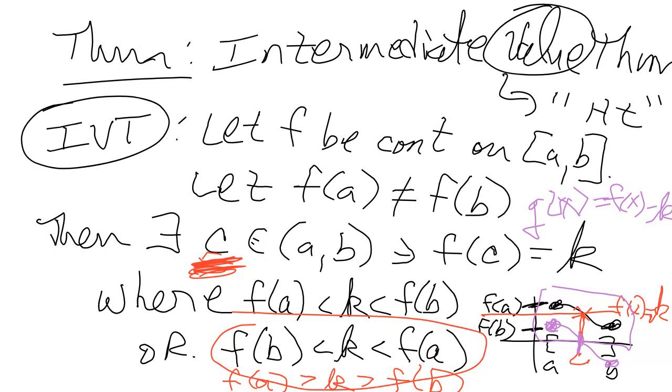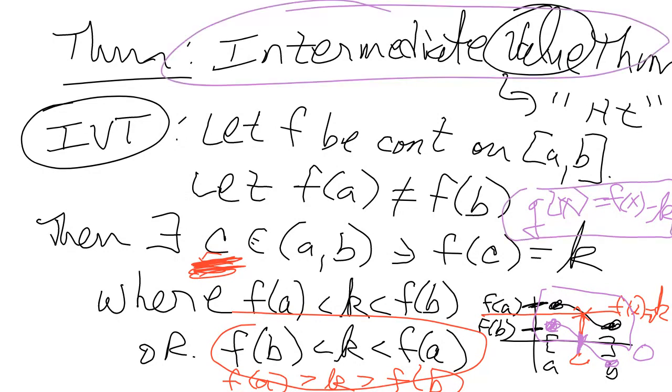I would, by the intermediate zero theorem, be crossing f of x equals 0. Your height would be 0 instead of at K. So this is basically a downshift. The intermediate value theorem is nothing more than an up or down shift. In this case, my picture, it was a downshift, but it's an up or down shift of the intermediate zero theorem. And there's going to be at least one point that maps to a specific height of K.